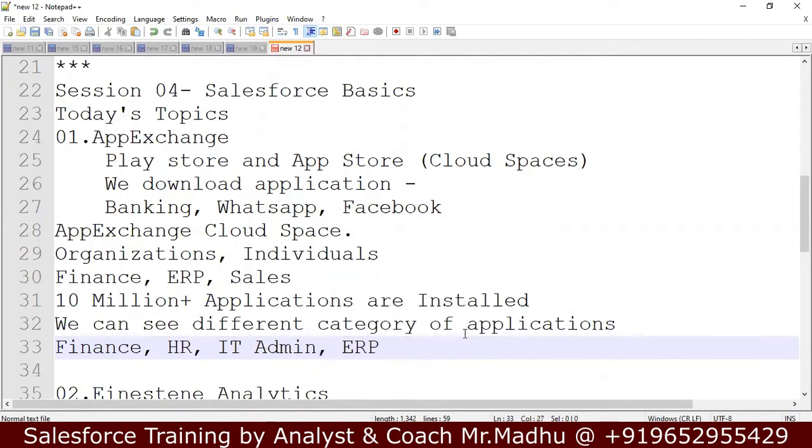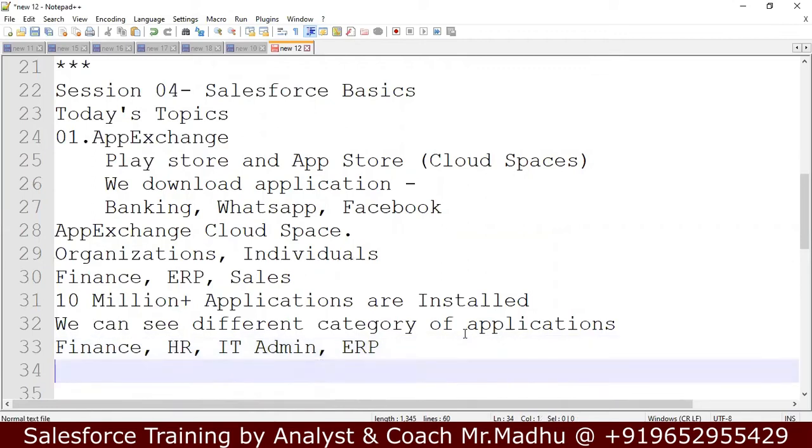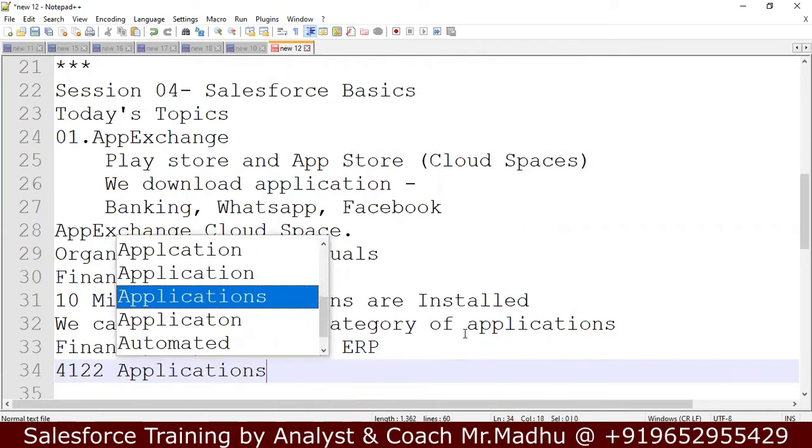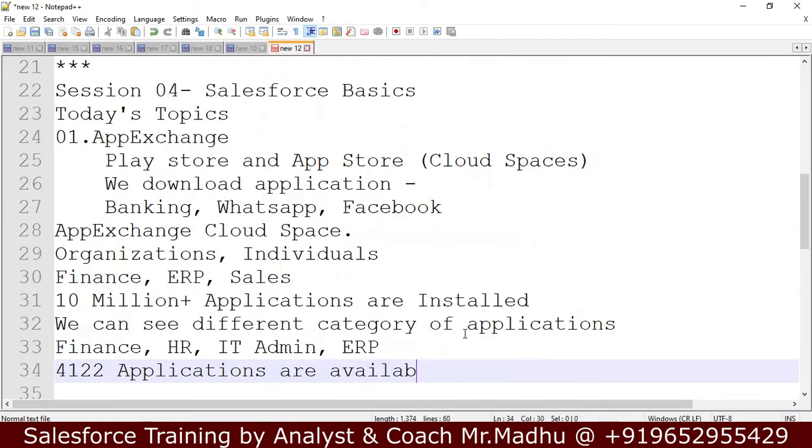There are many applications available. If you see, 4,122 applications are available to download and use.